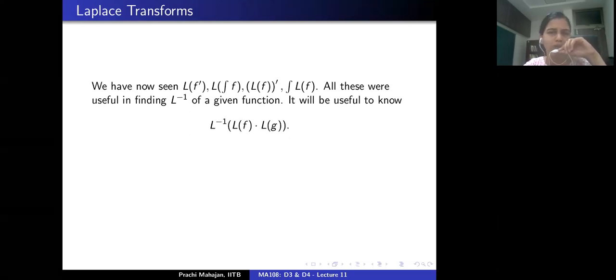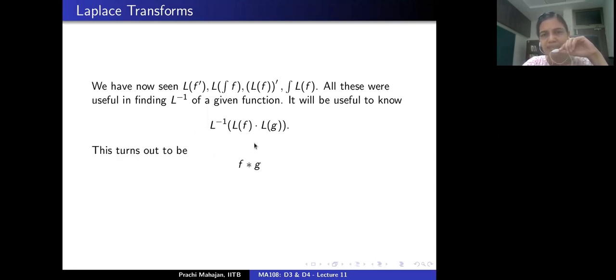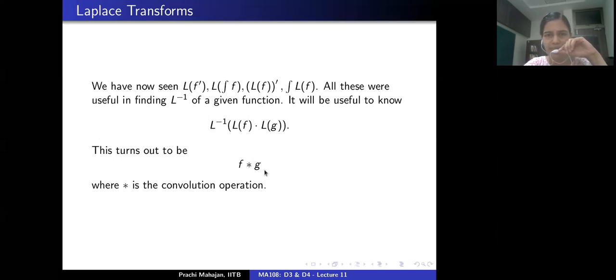Now, let's look at the following scenario. We have two functions, f and g. You compute the Laplace transform of f and g, take their product, and now you want to consider the inverse Laplace transform of this. So unfortunately, this is not fg. This turns out to be f convolved with g. So this star is the convolution operation. And how do we define this and make this precise is what follows next.